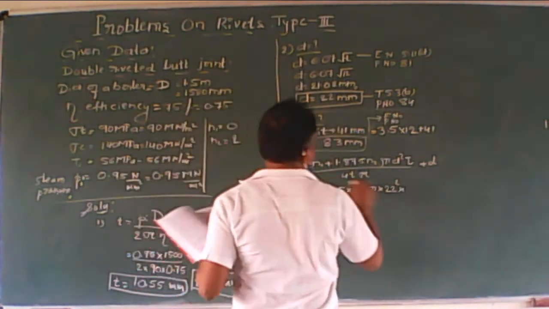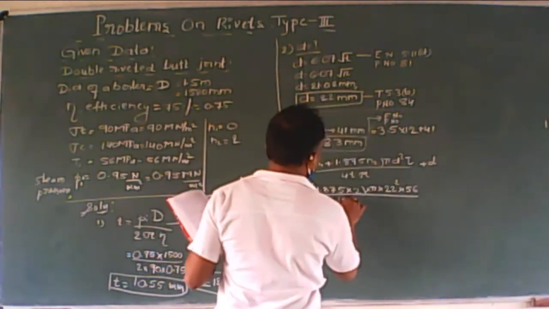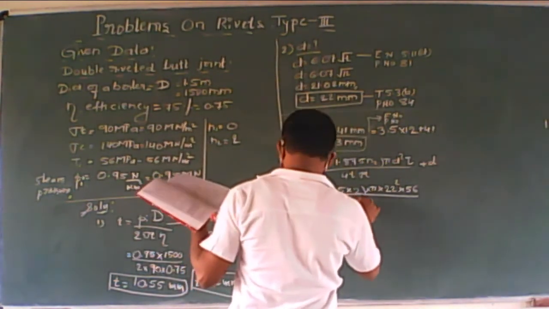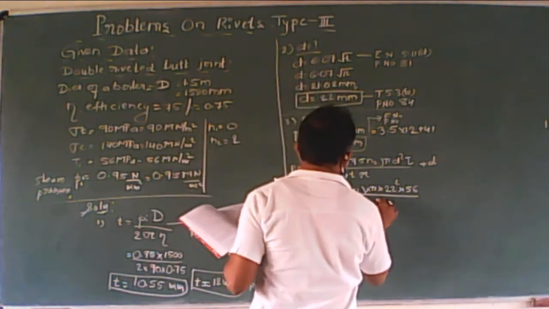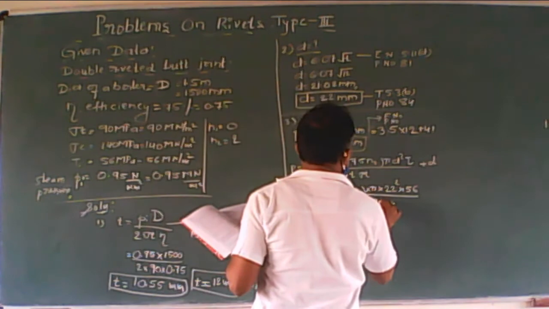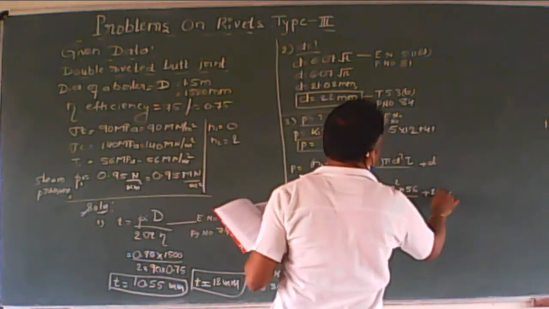Tau is 56, right? Whole divided by 4 into thickness 12 multiplied by sigma t. Sigma t is 90, plus the diameter 22.